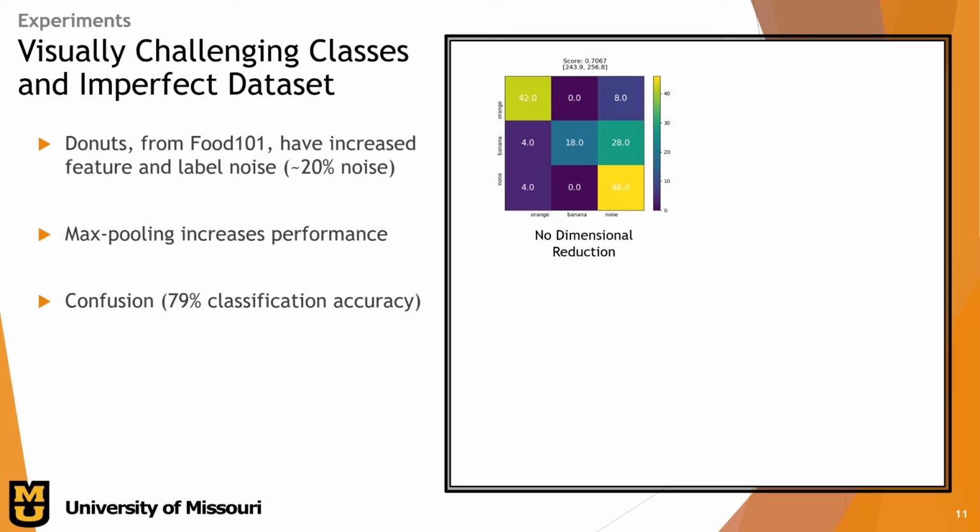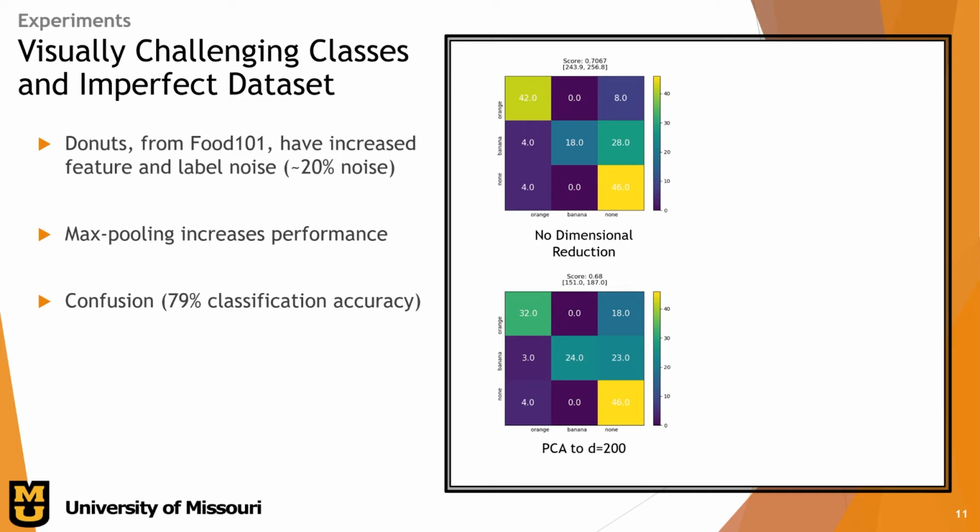When we use no dimensional reduction on our data and try to put it into the pKNN, we see that we have a classification score of about 71%. With no dimensional reduction, each sample of data right now has a size of 2048 by 7 by 7, retaining both feature activations and affine transformation information. When we reduce with PCA down to 200 dimensions, we can see our performance doesn't improve much at all. It is able to classify bananas as bananas a little more, but other than that, it doesn't seem to separate our data very well.